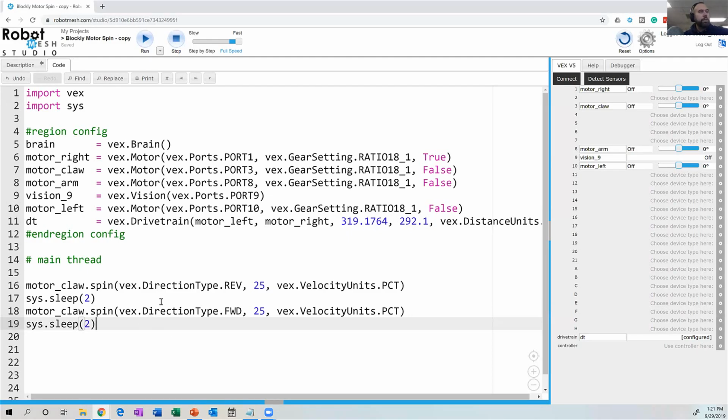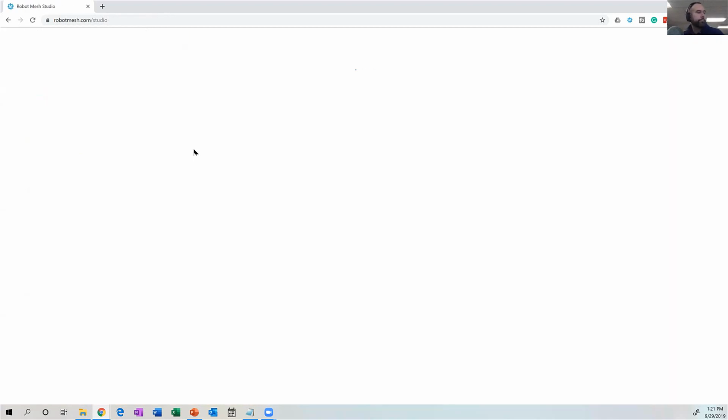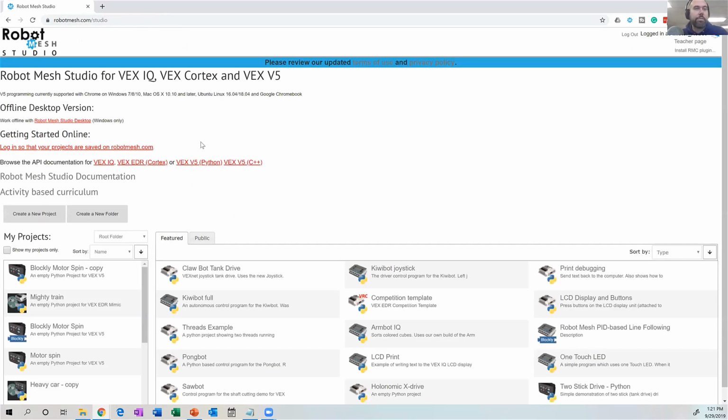So there's a couple of ways that I can program the joystick. The easiest way by far is using the wizard that's Controller Express in Robot Mesh Studio. So maybe what I might do is I'm going to come back up here to my projects. And while that's loading, I'm going to hunt around behind me for a VEX V5 controller. So give me a minute here to see if one exists. I did at one time have a controller. So we'll see if this works. Okay, so I did find a controller, and I'm going to wing it a little bit here.